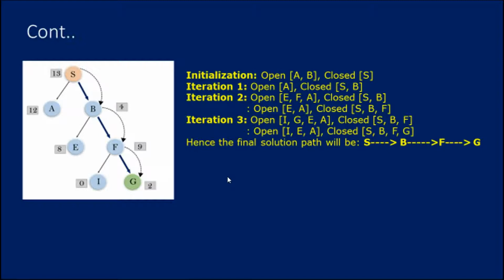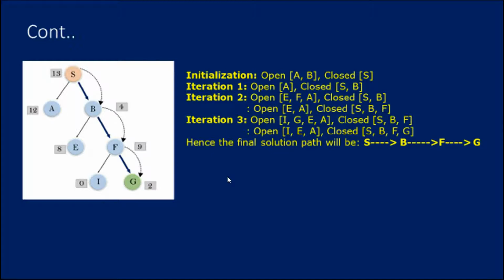We know h(n) is less than or equal to h*(n). By using the heuristic function, the A value is higher and the B value is lower. So we keep the lowest value in the closed list, moving every lowest value to the closed list. Next, iteration 2, open by considering B. Here B is the initial node, the parent node, so we move the parent node to the closed list.